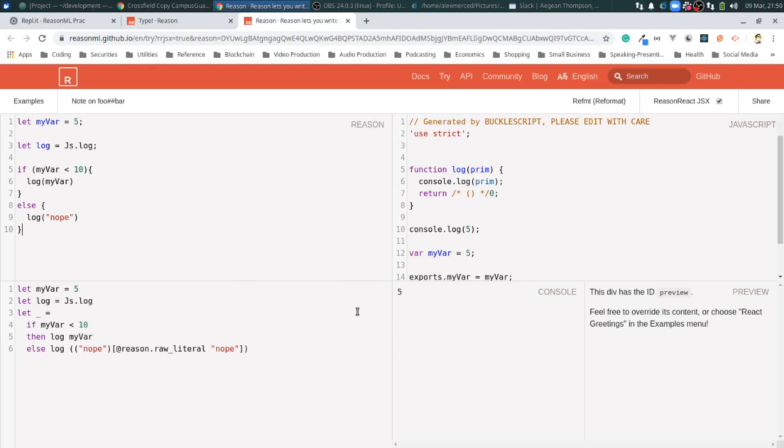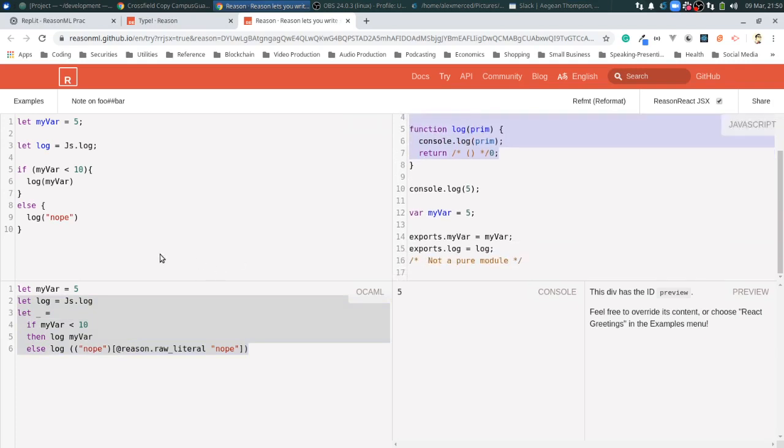So let's see here. Why is it not? Oh yeah, it's logging my var. That's right, because it's true. Just logging 5. That's good, and that's how that would look like in OCaml. And this is what it would look like in, I guess, the compiled version of JavaScript that Reason will compile to, because Reason compiles to JavaScript in the node environment. Cool, cool, cool.